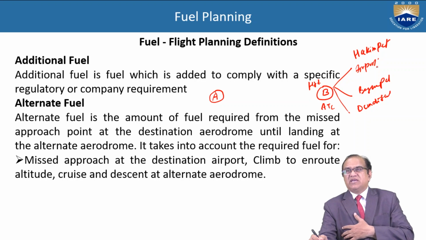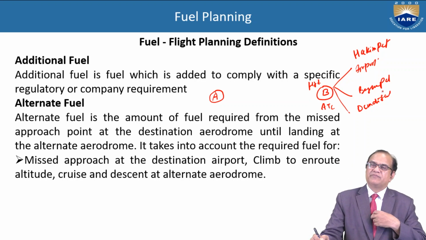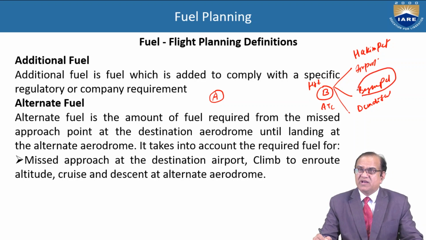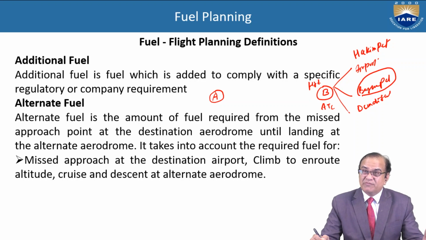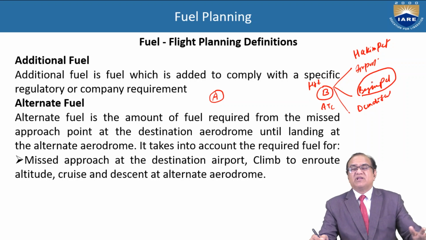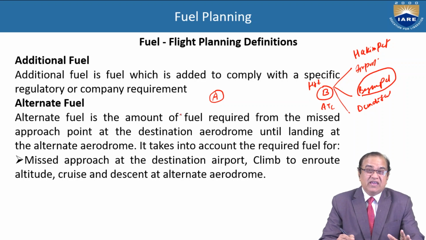However, Hakimpet and Dundigal are defense airports. So, first preference they will give to Begumpet. Begumpet is very near. It will not take much fuel. But sometimes if Begumpet is not working, or it is some small city where you have only one runway and you have to go to some other place, that time this alternate fuel is used.